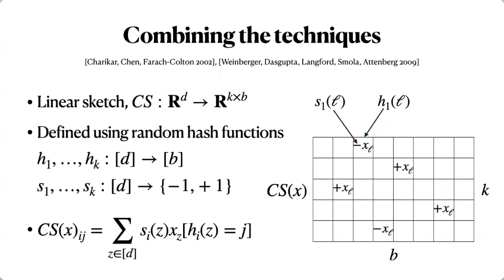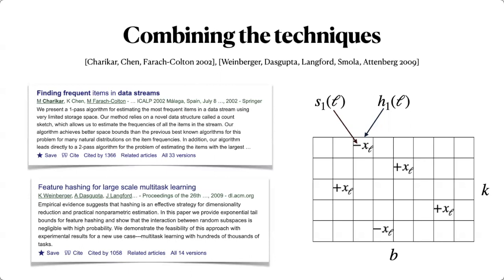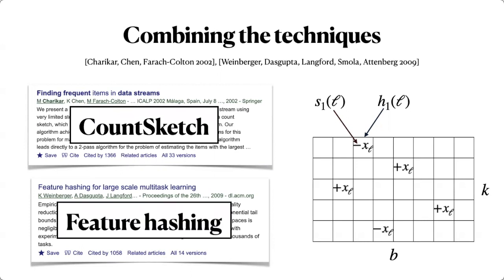And this turned out to be very, very useful. Both of these works have well over 1,000 citations, and they have influenced a lot of follow-up work, either extending this or using it directly. Okay. Charikar et al. called this count sketch. Weinberger et al. called it feature hashing, but it's really the same thing.